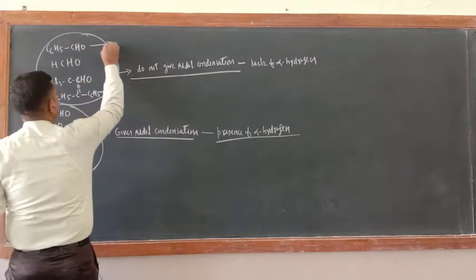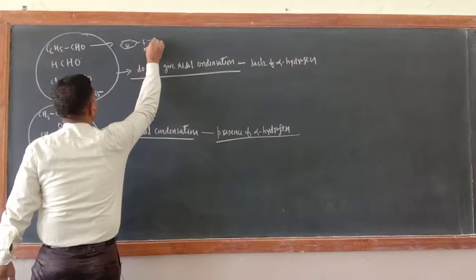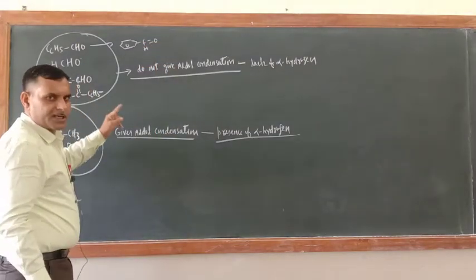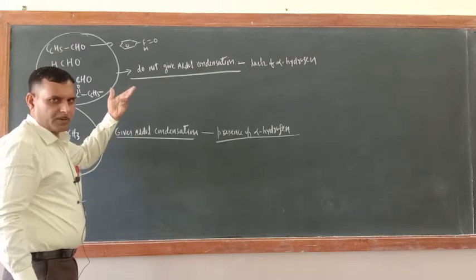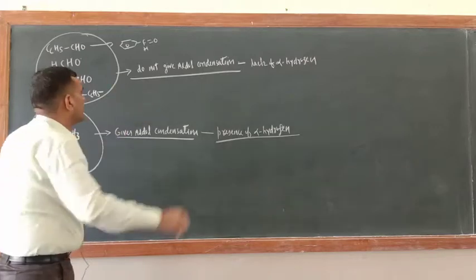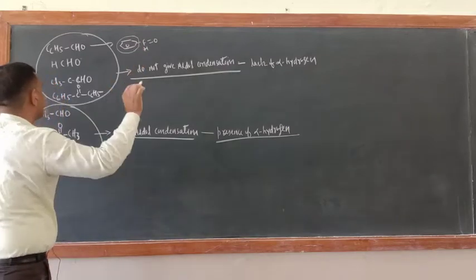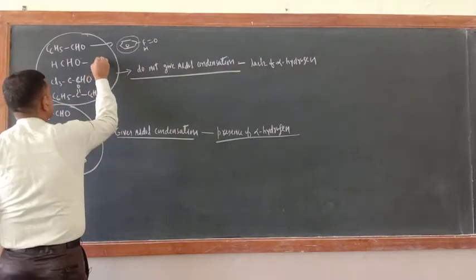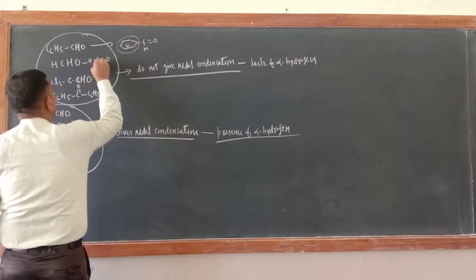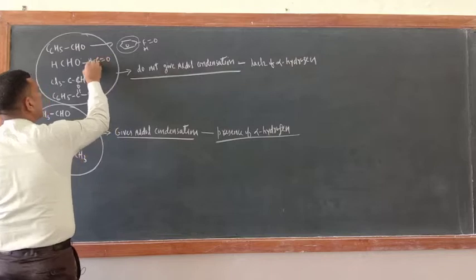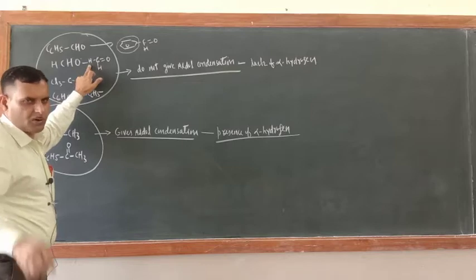Just see like this one. What is the structure? This is a benzene ring. Here what is there? CHO. What is the meaning of alpha hydrogen? The nearest carbon from the functional group carbon atom is known as the alpha carbon atom, and the hydrogen bonded to that carbon atom is alpha hydrogen. So this is the functional group carbon atom, this is the benzene ring. Alpha carbon atom is not there. Same is the case with formaldehyde. Just see C, here H, here H, here double bond O. This is the functional group carbon atom. After this carbon atom, no carbon atom. Means no alpha carbon atom, hence no alpha hydrogen atom.